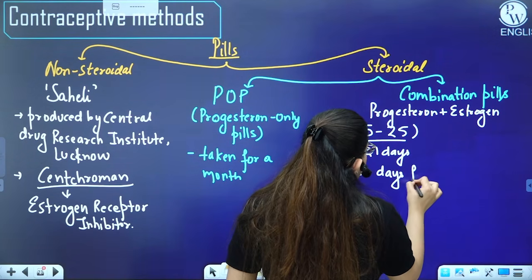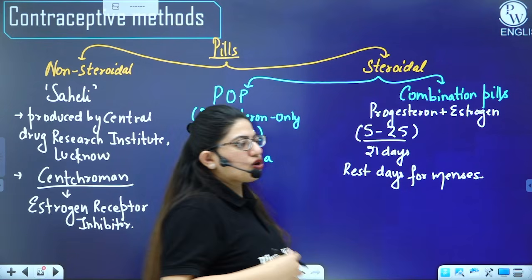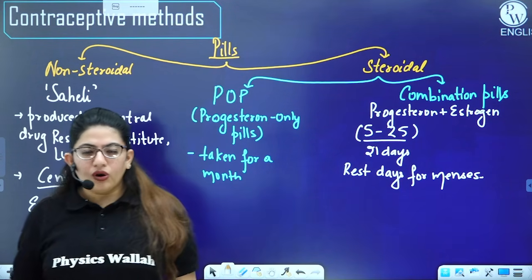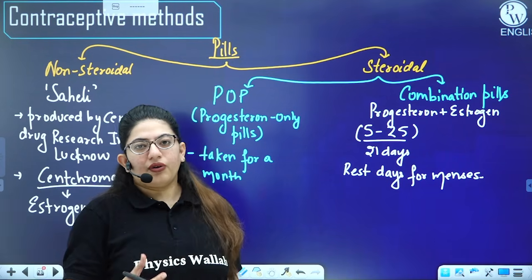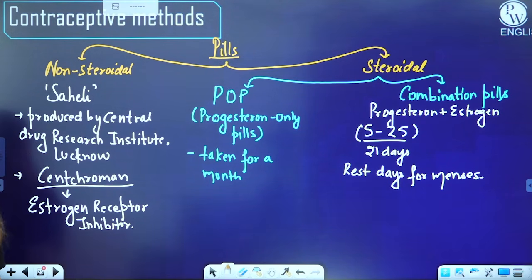When you stop taking these pills, the hormone level will go low, and the endometrium will erode and fall off, and that is menses. So these are the types of pills we have, non-steroidal and steroidal.